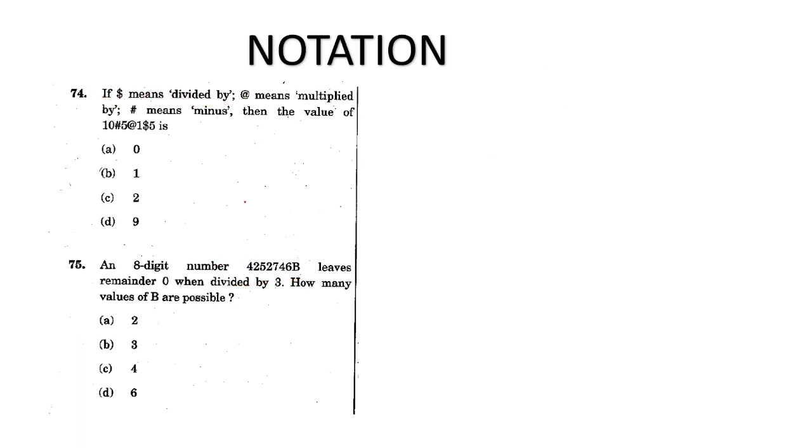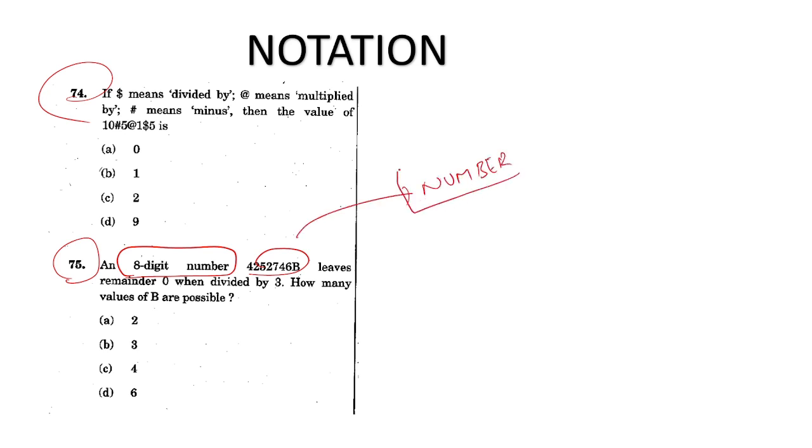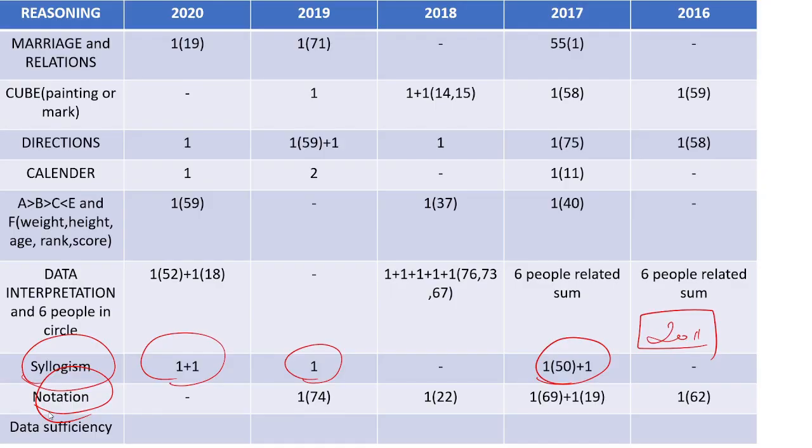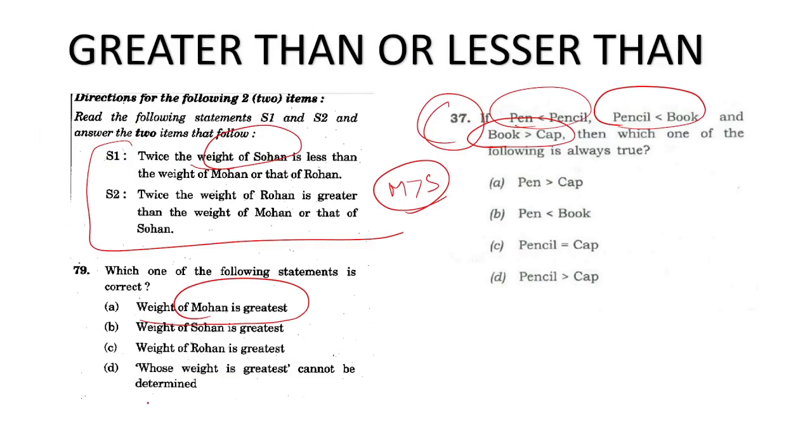See the next notation question in the same question paper. This kind of question does come. It can be seen as a number-based question, or a divisibility-based question, and also a data sufficiency question. I think you can attempt data sufficiency.